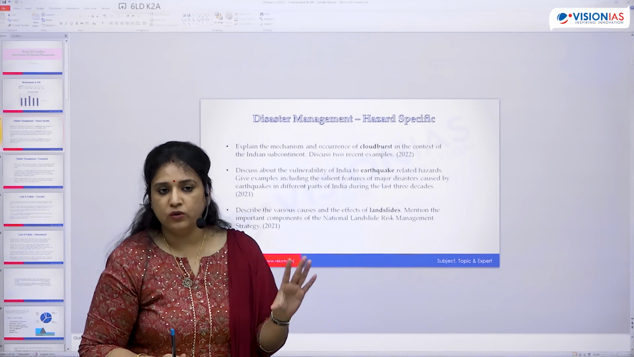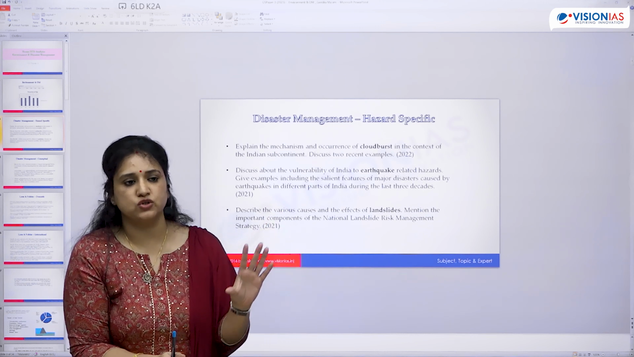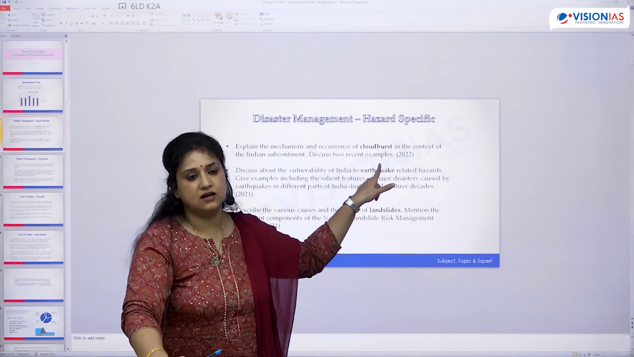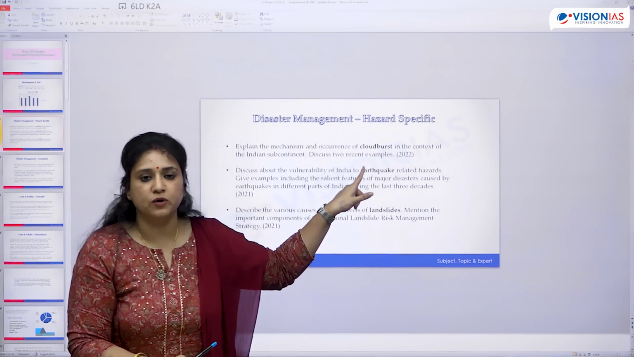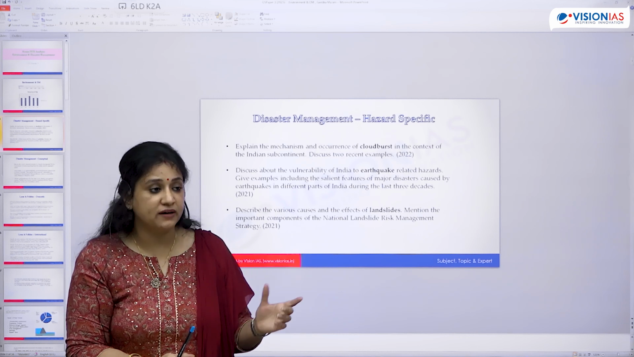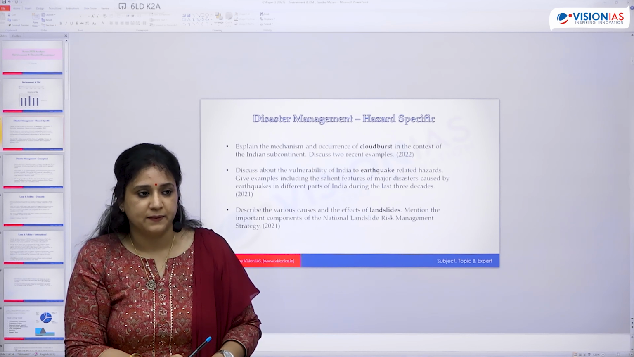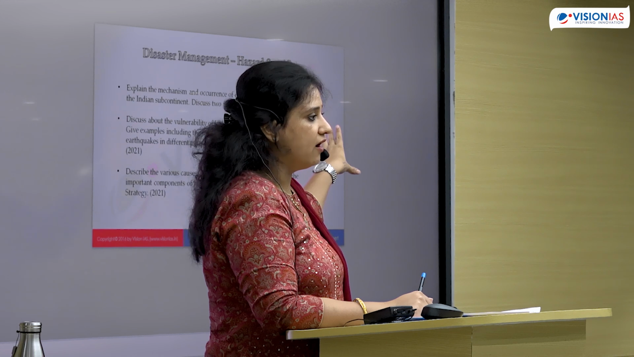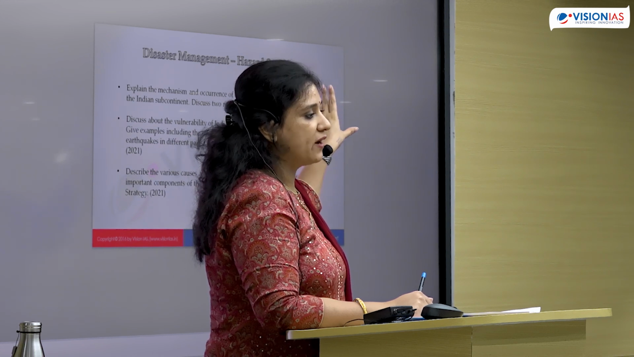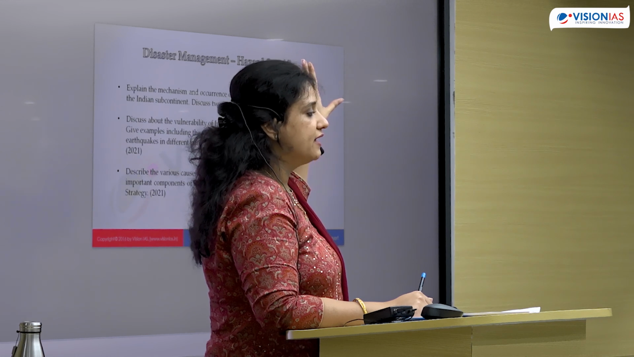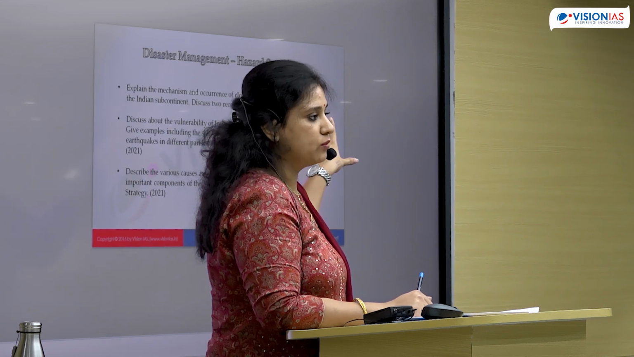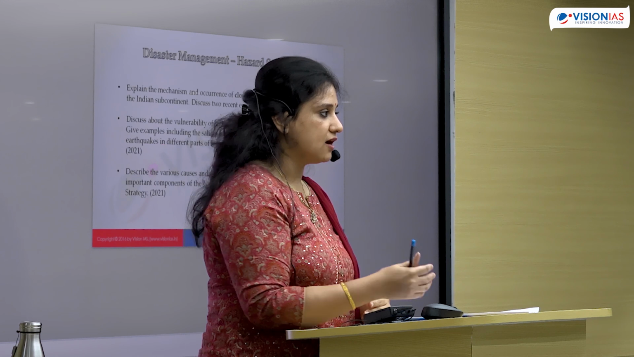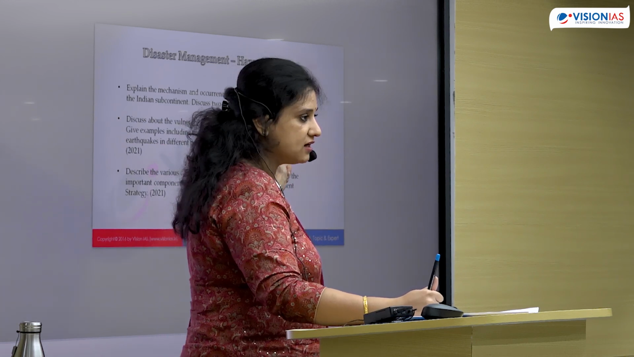When you encounter hazard-specific questions, your preparation should go in a structured manner. One, you should know how to define the hazard. How is cloudburst different from normal rainfall? There is a proper definition of cloudburst. Basically, there is a certain amount of rainfall received in an hour in an area of 100 square kilometers, or 10 kilometers by 10 kilometers. If you receive above that, that is a cloudburst. Otherwise, it is normal rainfall. So you should be able to define the hazard.